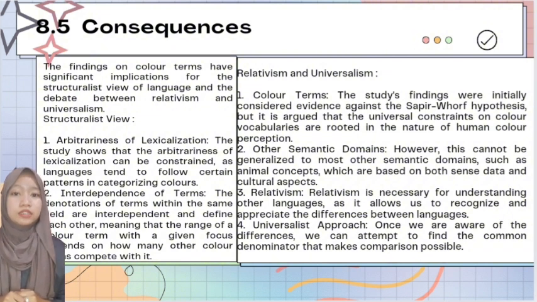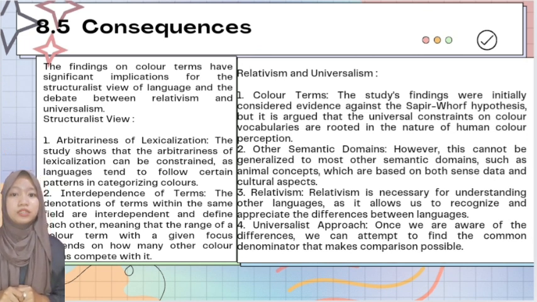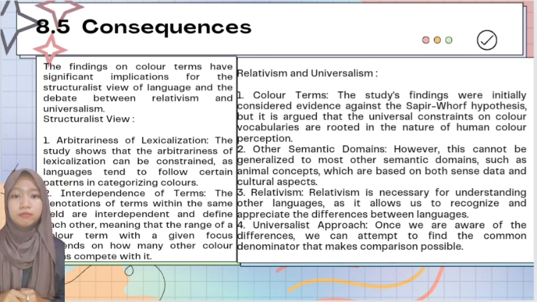The study showed that the arbitrariness of lexicalization can be constrained, as languages tend to follow certain patterns in categorizing colors. Number 2 is interdependence of terms. The denotations of terms within the same field are interdependent and delimit each other, meaning that the range of a color term within a given field depends on how many other color terms compete with it.